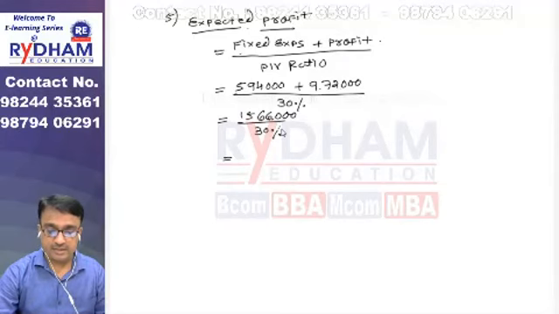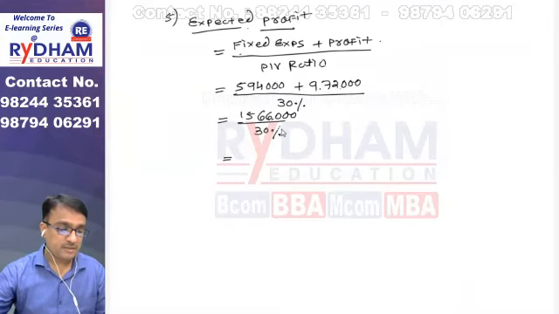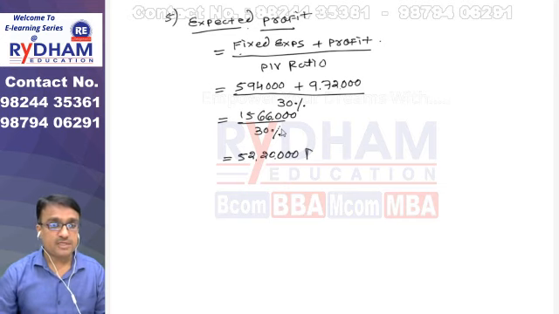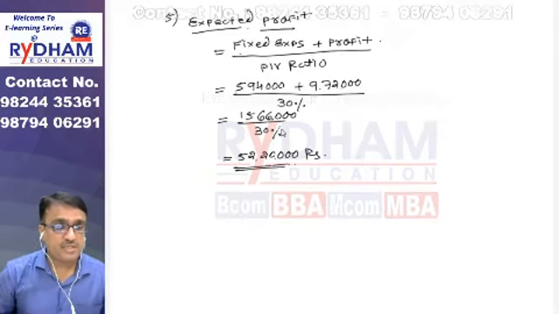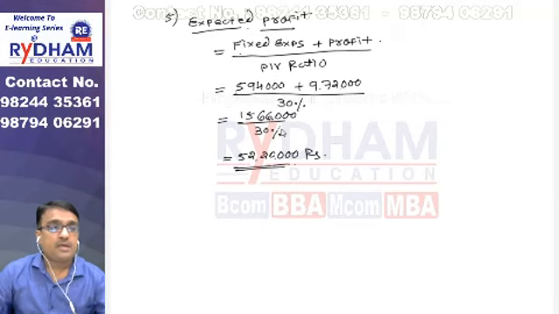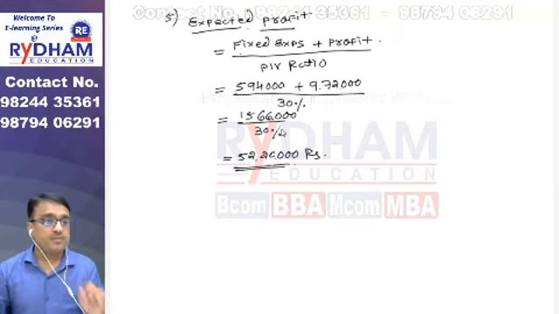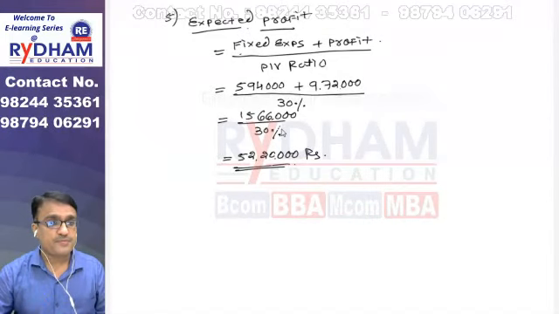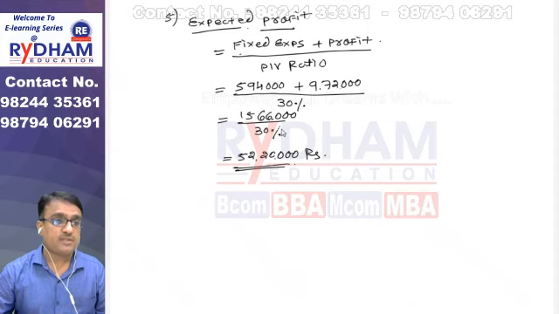15,66,000 divided by 30% is 52,20,000. Final answer is 52,20,000. Friends, if you make sales of 52,20,000 rupees, at that point you will be able to earn the profit of 9,72,000 rupees. On sales of 52,20,000 you will get a profit of 9,72,000.